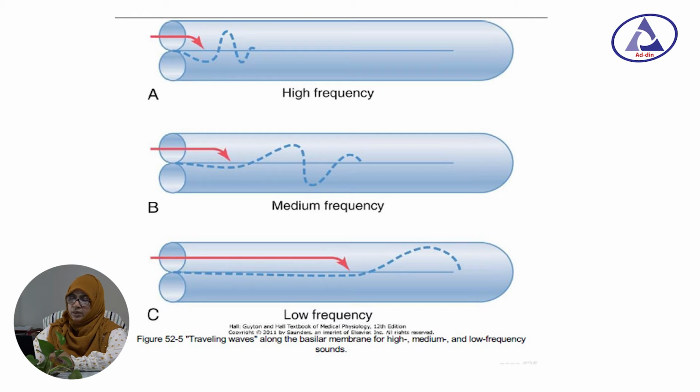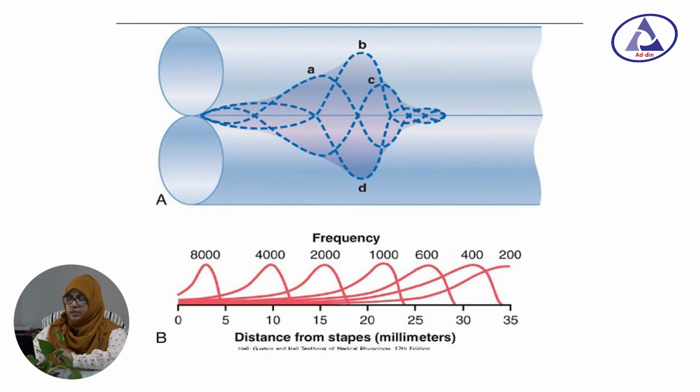You can see how high frequency causes movement of the basilar membrane near the beginning, medium frequency causes movement further along, and very low frequency causes movement in the distal part. In another figure, different frequencies cause movement of the basilar membrane in different ways, like A, B, C and D waves.